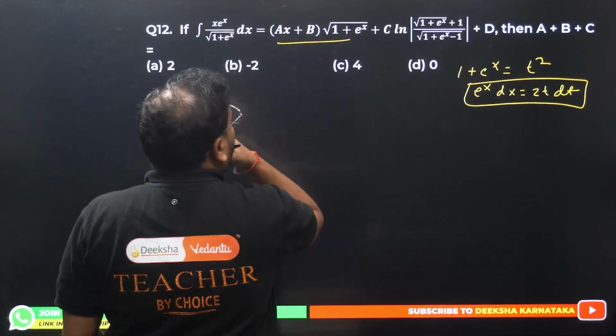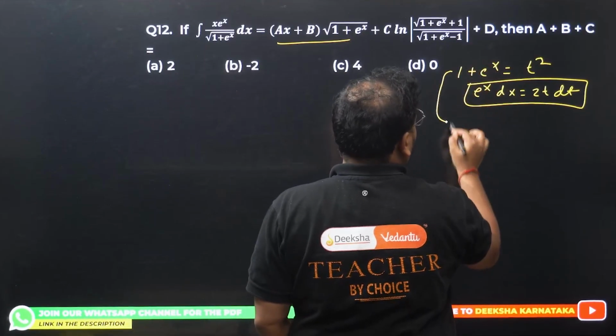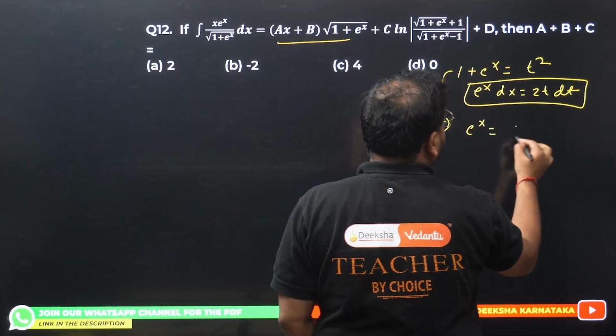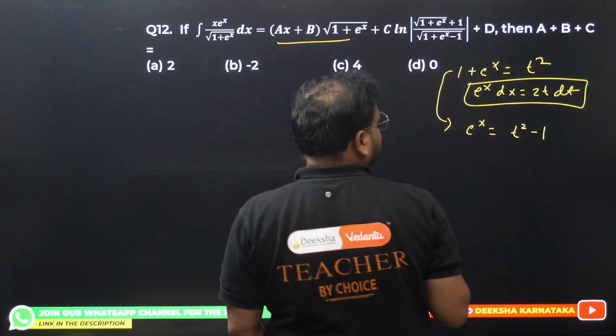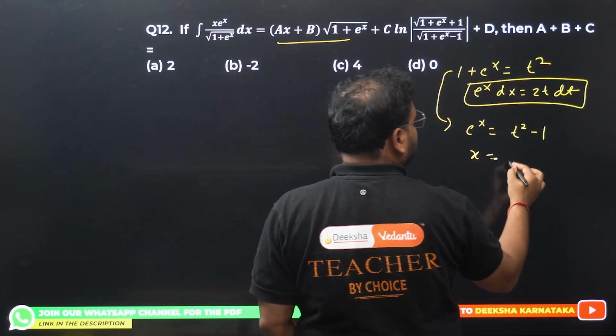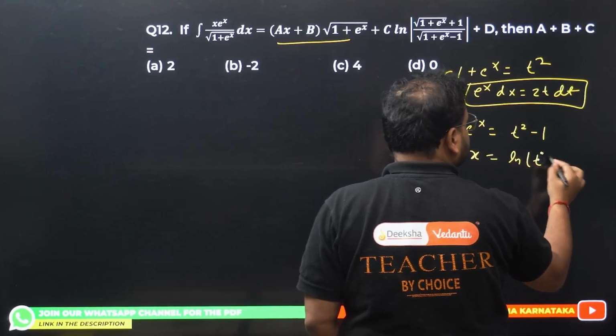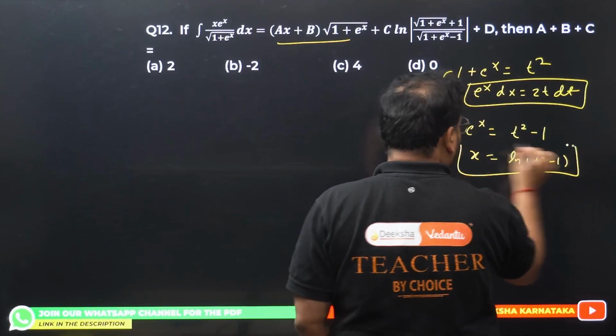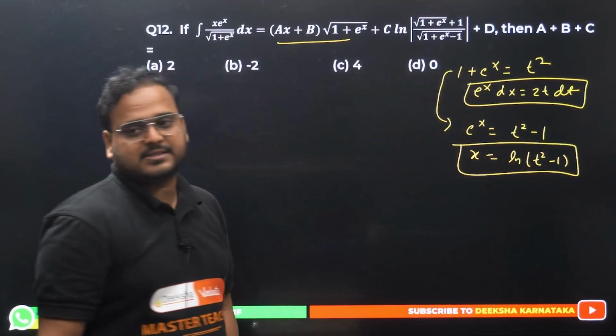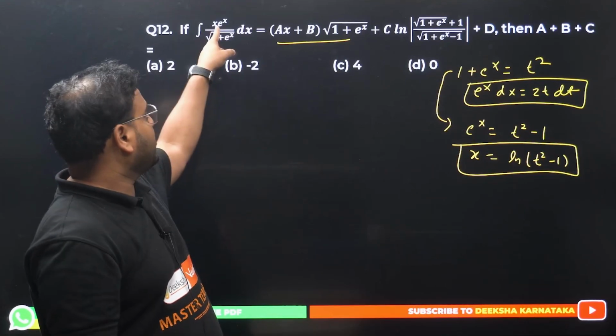Next, what? Alright, x value from here. You get e power x equals t square minus 1. I want to find the x value, so apply log on both sides. I get x equals ln of t square minus 1. That's the value of x, because I have x over here in the numerator.